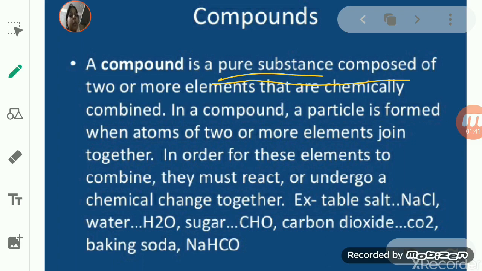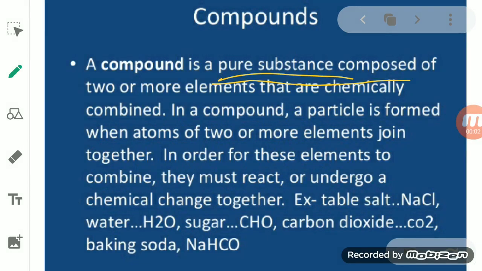So compounds are considered pure substances, and they are formed when two or more elements combine together. We can say that when two or more elements chemically combine together, they form a compound.